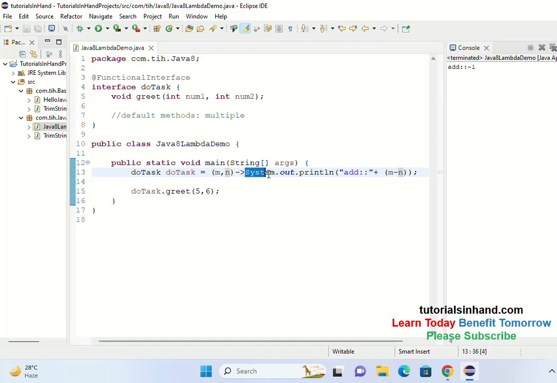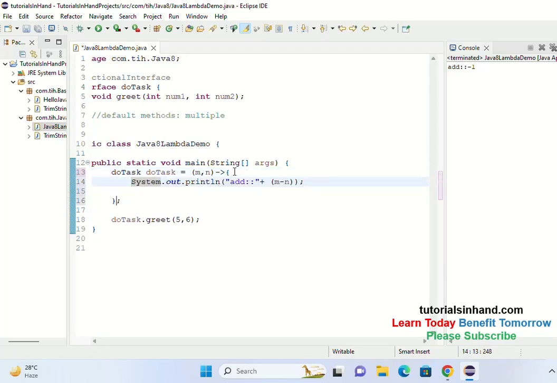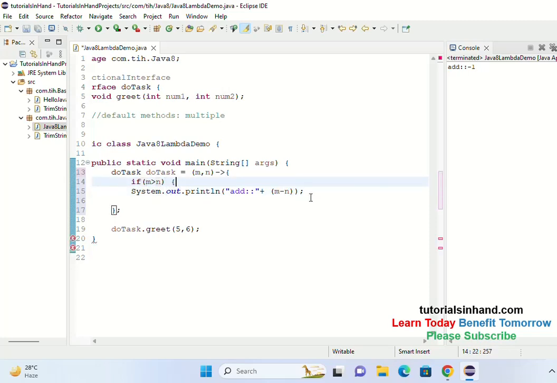Now this is for the single statement. What if you needed to check that the value m should be greater than n, then only the subtraction should be performed. In that case, you now require parenthesis, and it should end with a semicolon. So for multiple lines you require this parenthesis, and if you have only a single statement, then parenthesis is not needed. So now what you are going to check: if m is greater than n, then you are going to do the subtraction and print the value.